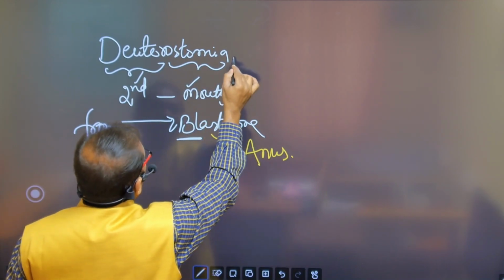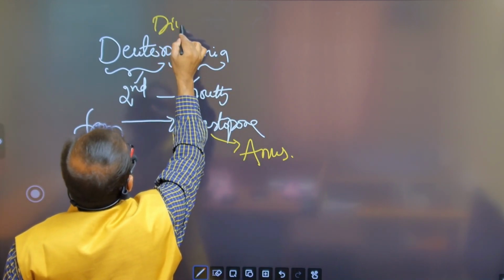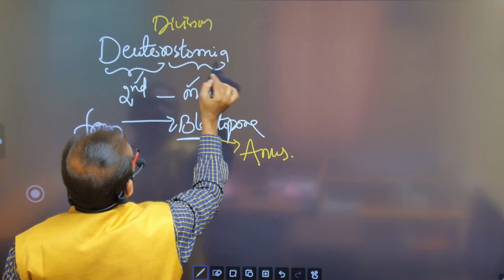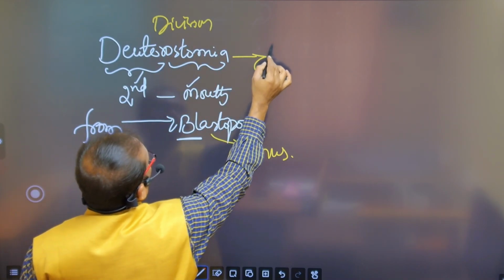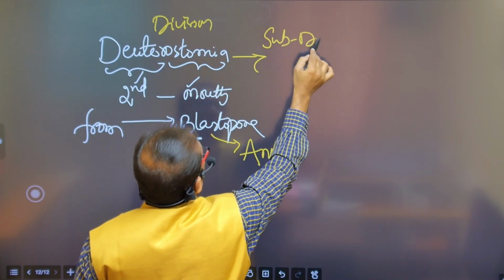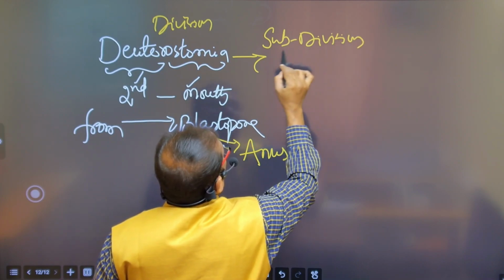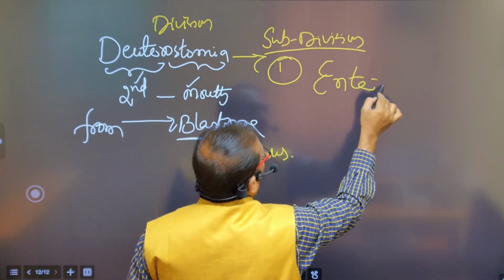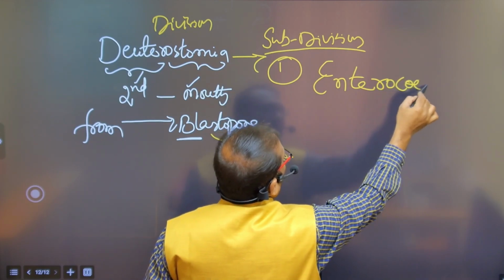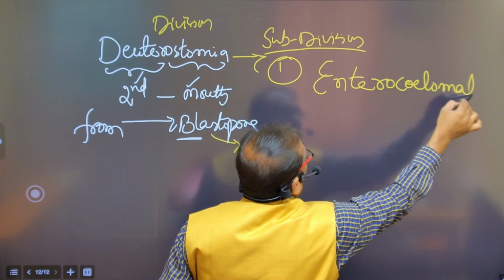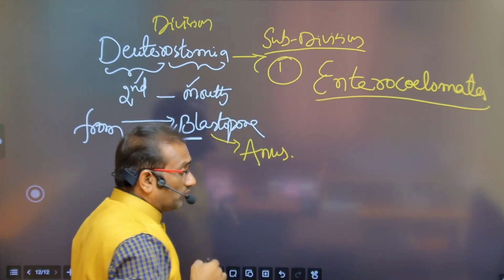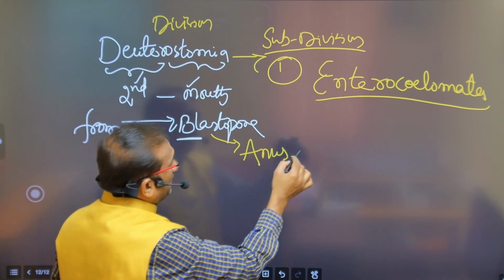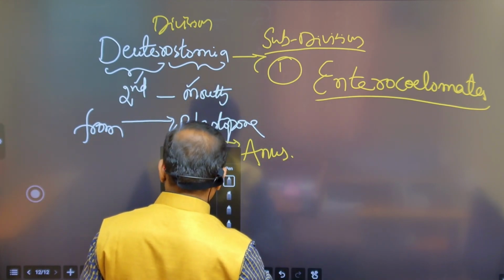This is called a division, the division Deuterostomia, and it is then divided into subdivisions. Only one subdivision, that is called Enterocoelomata. What is the meaning?